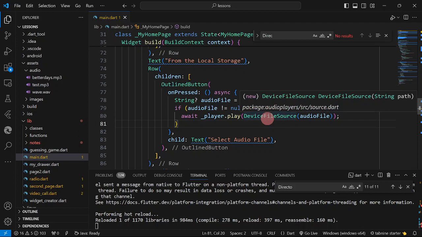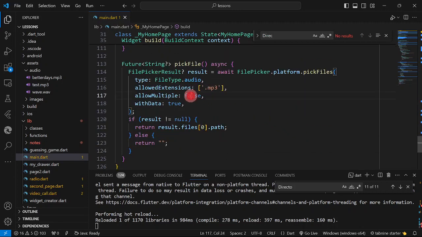Okay, so we have now played our, we have now created let's say a very simple audio player that plays from the asset, from the internet, or from our local file.